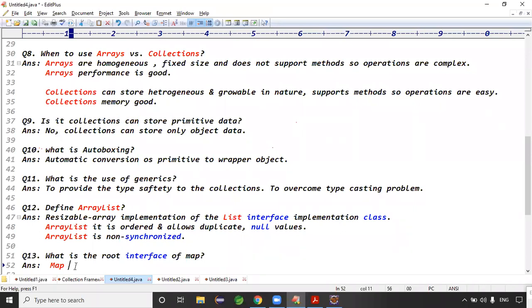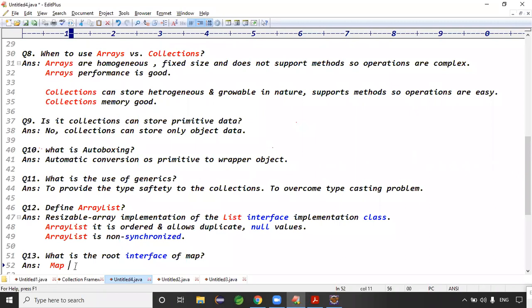List, Set, Queue are from the Collection. Collection is from the Iterable. This is a separate thing, so distinguish this. What is the root interface of the Map? Map only. Map is completely different. Map is not part of the Collection.